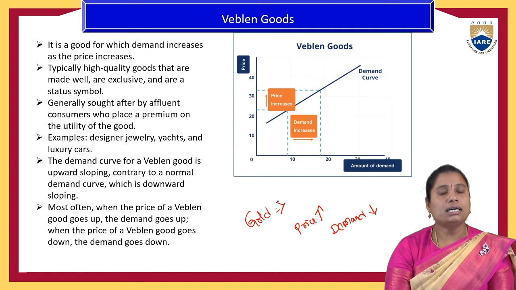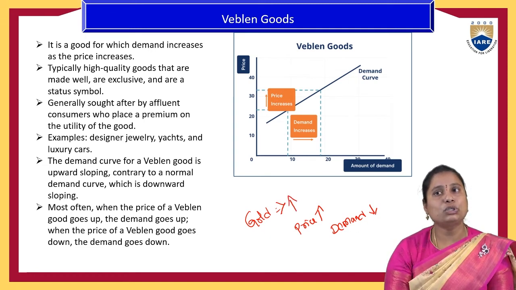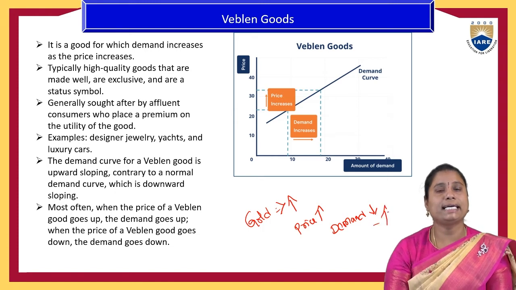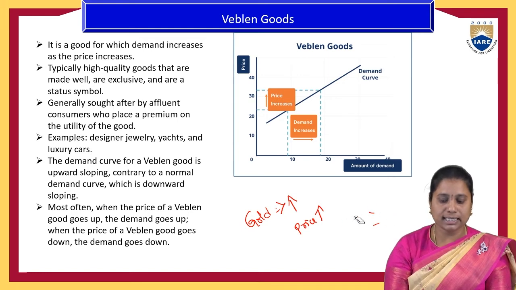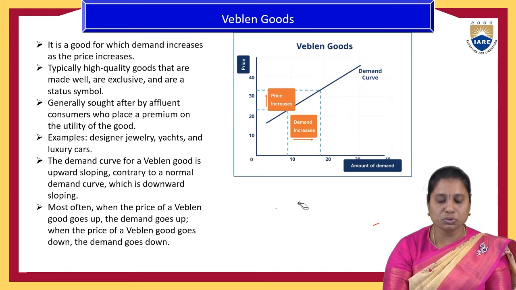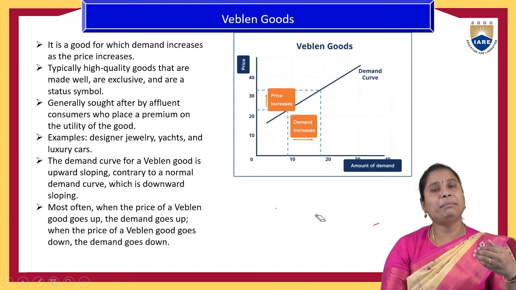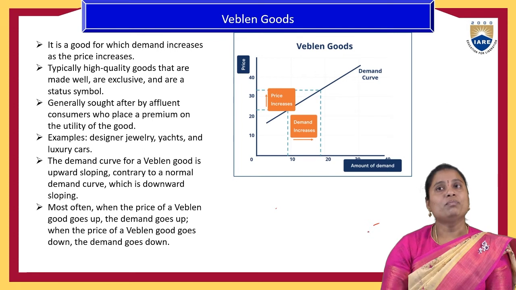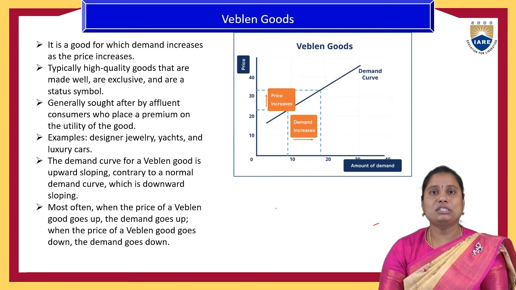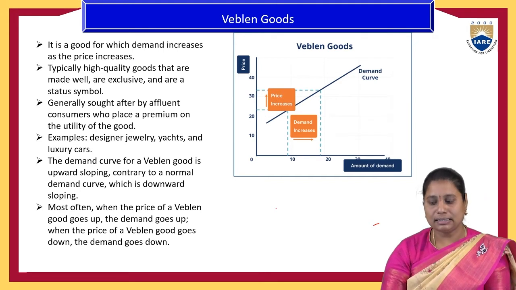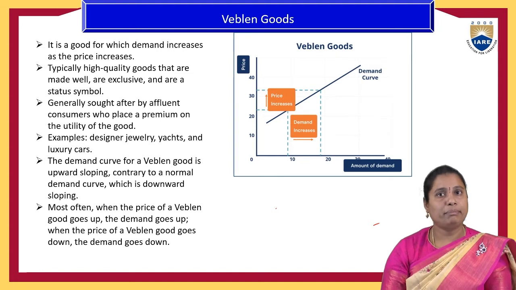But if the gold price is increasing and the demand is not reducing but increasing, it is because people think that gold, jewelry, and luxury items are prestigious goods, and a high payment for those goods may give high status to the people. So that phenomenon is also one where the law of demand does not hold good. That market condition is called Veblen goods.